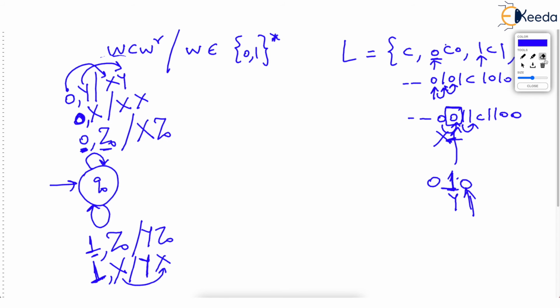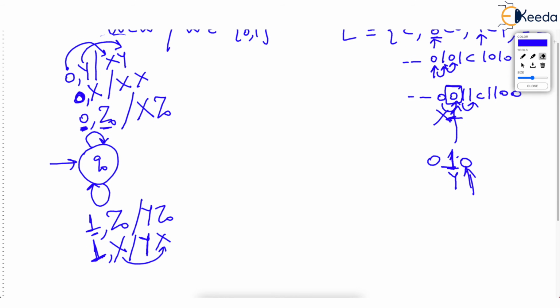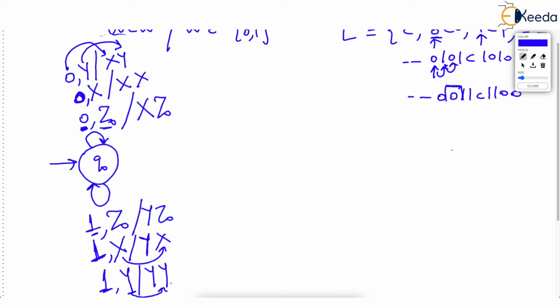One more move which will be necessary over here is that if you are reading a 1, then just before this 1, you might have read a 1. Then you will obviously save this new 1 as Y, but you will restore the existing Y as it is. You might wonder why so many moves.